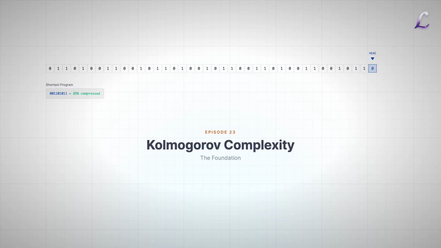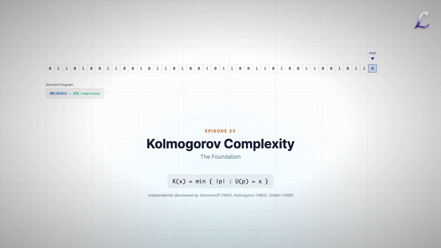What is the shortest possible program that produces a given output? This deceptively simple question leads to one of the deepest ideas in all of mathematics and computer science. In 1965, Andrei Kolmogorov asked, "Can we measure the information content of a single object? Not a random source, not an ensemble, but one specific string of bits?"